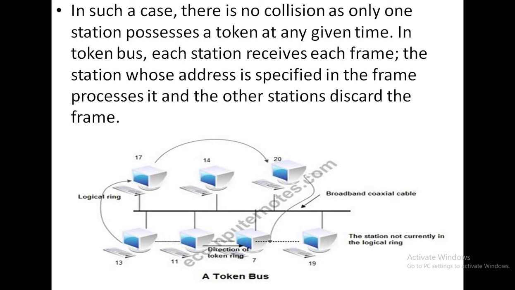So this is called a bus. These systems connected to that bus are arranged in a logical ring. So the structure formed here is called a ring-like structure. That's why we can also call it a ring format.